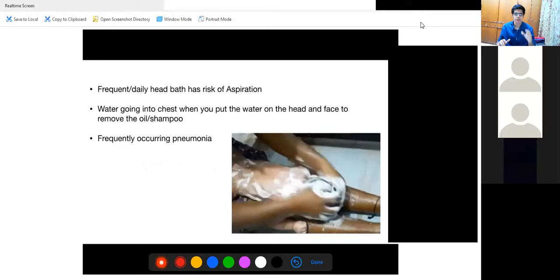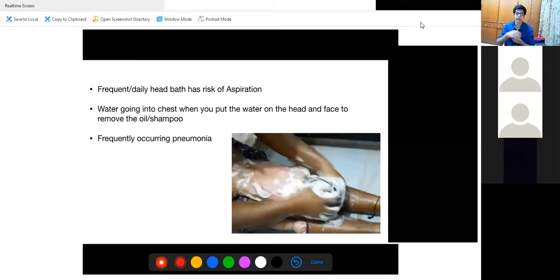Now, why should a frequent and daily head bath not be given? If you frequently give a head bath to the baby, what happens? Just because we are applying oil on the head and on the face, to remove this oil we apply so much water that all this water can go right into the baby's mouth and nose. How? While giving the baby a bath, usually the dais keep the baby in a sleeping position, and all this water enters right into the baby's nose and mouth.